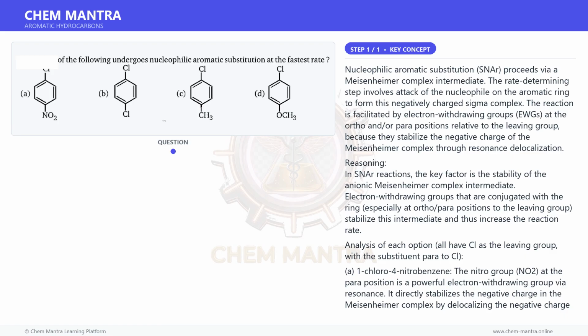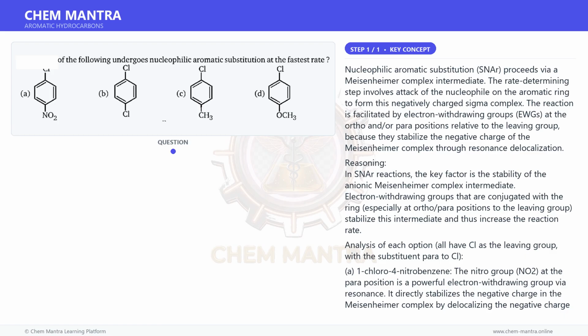D. 1-chloro-4-methoxybenzene. The methoxy group, OCH3, is a strong electron-donating group by resonance, a plus M effect, which destabilizes the Meisenheimer complex and strongly retards SNAr. Ranking of SNAr rate: A, B, C, with D also very slow due to OCH3 being strongly electron-donating by resonance.